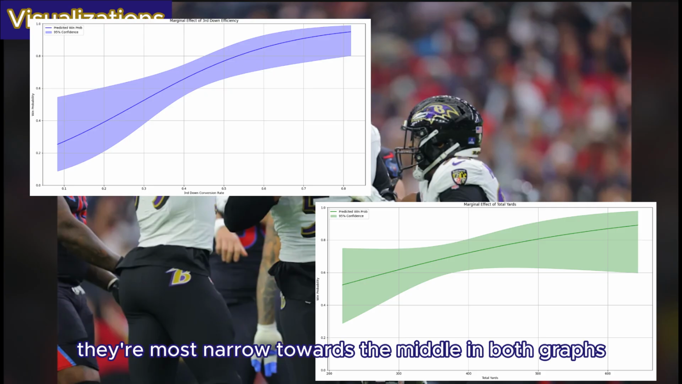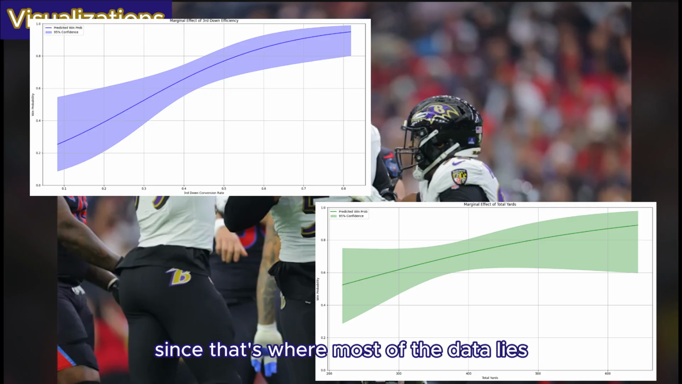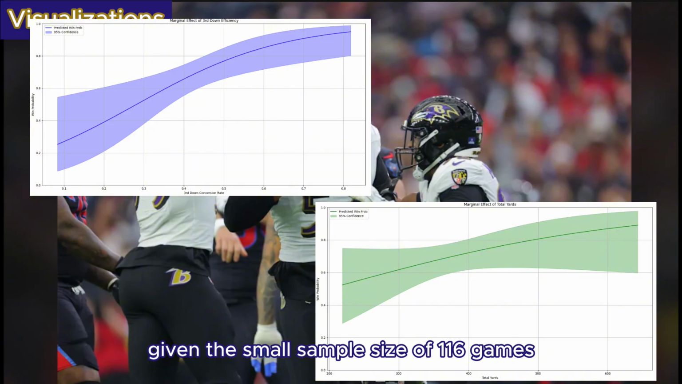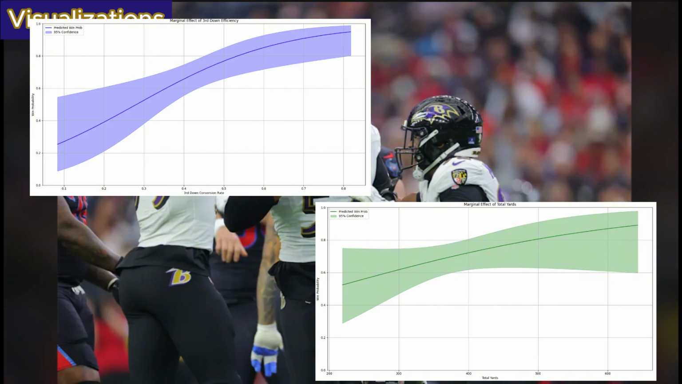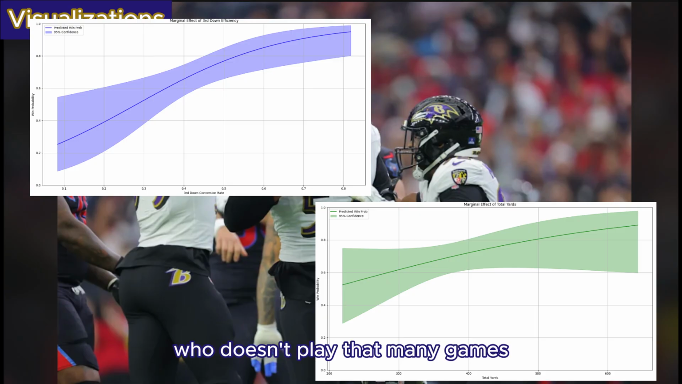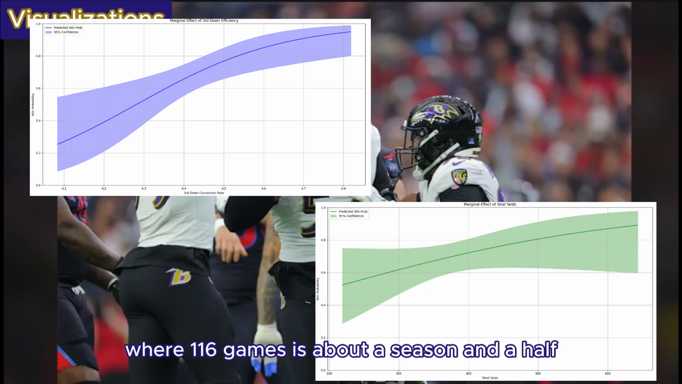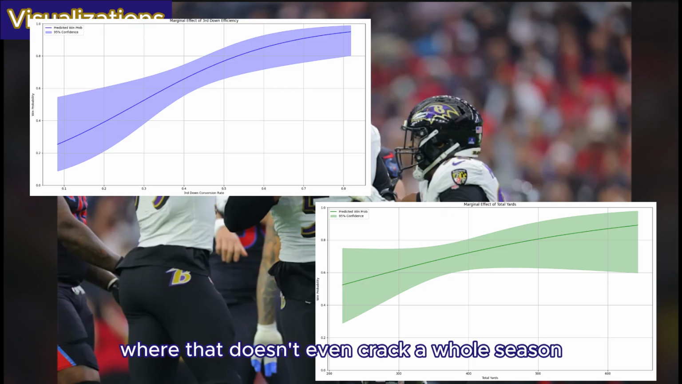Notice they're most narrow towards the middle in both graphs, since that's where most of the data lies. The more data available, the more confident the prediction. Given the small sample size of 116 games across 7 seasons, this analysis can only be so precise. This is the nature of football, which doesn't play that many games. Compare that to basketball, where 116 games is about a season and a half. Or baseball, where that doesn't even crack a whole season.